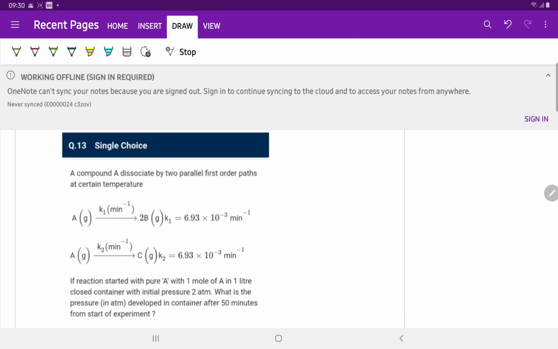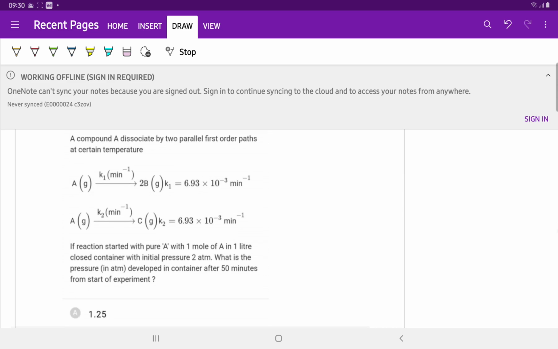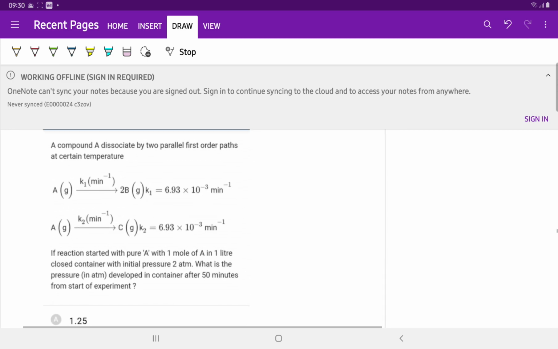A compound A dissociates by two parallel first order paths at a certain temperature. If the reaction is started with pure A, 1 mole of A in a 1 liter closed container with initial pressure 2 atmosphere, what is the pressure in atmosphere developed in the container after 50 minutes from the start of the experiment?